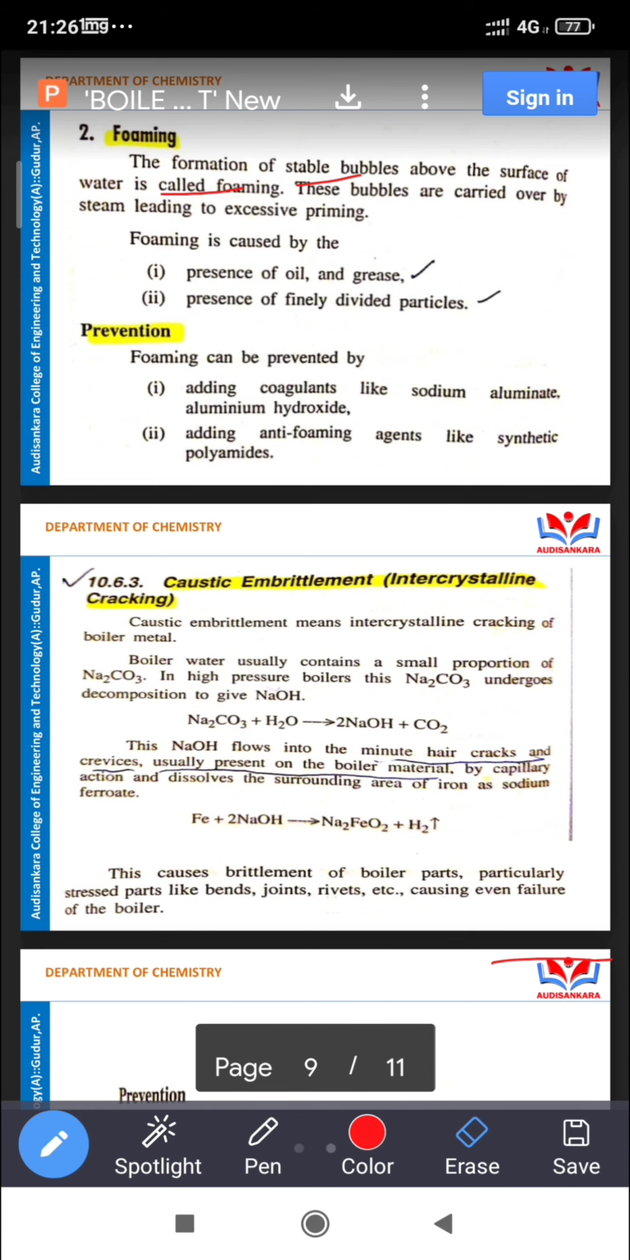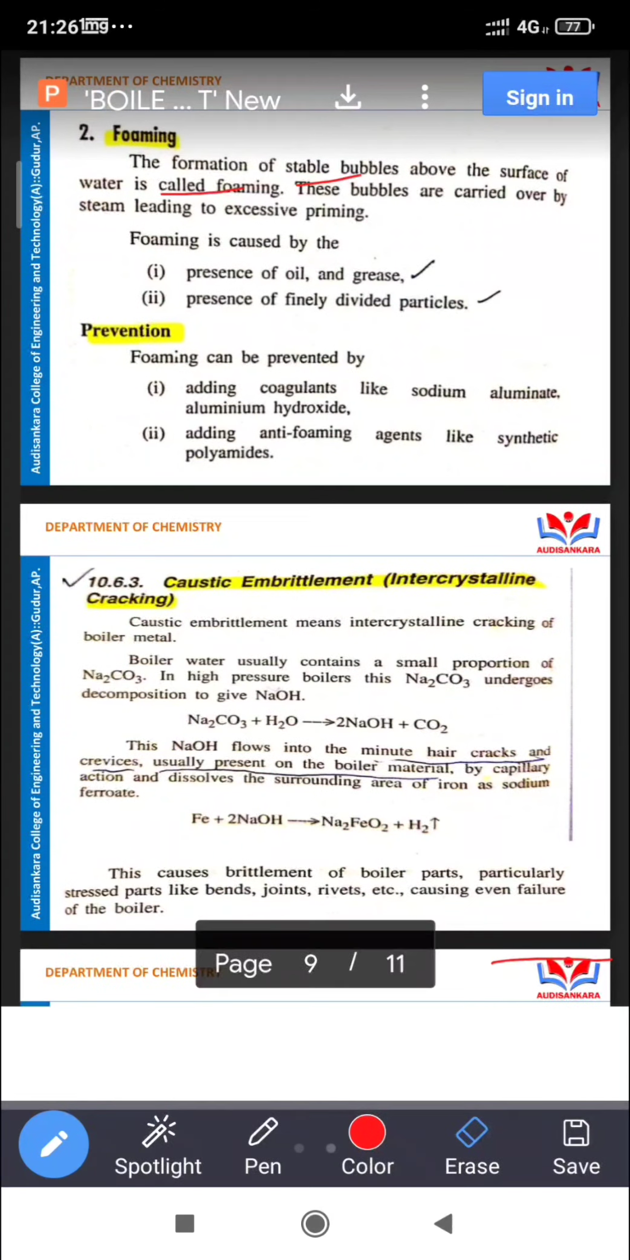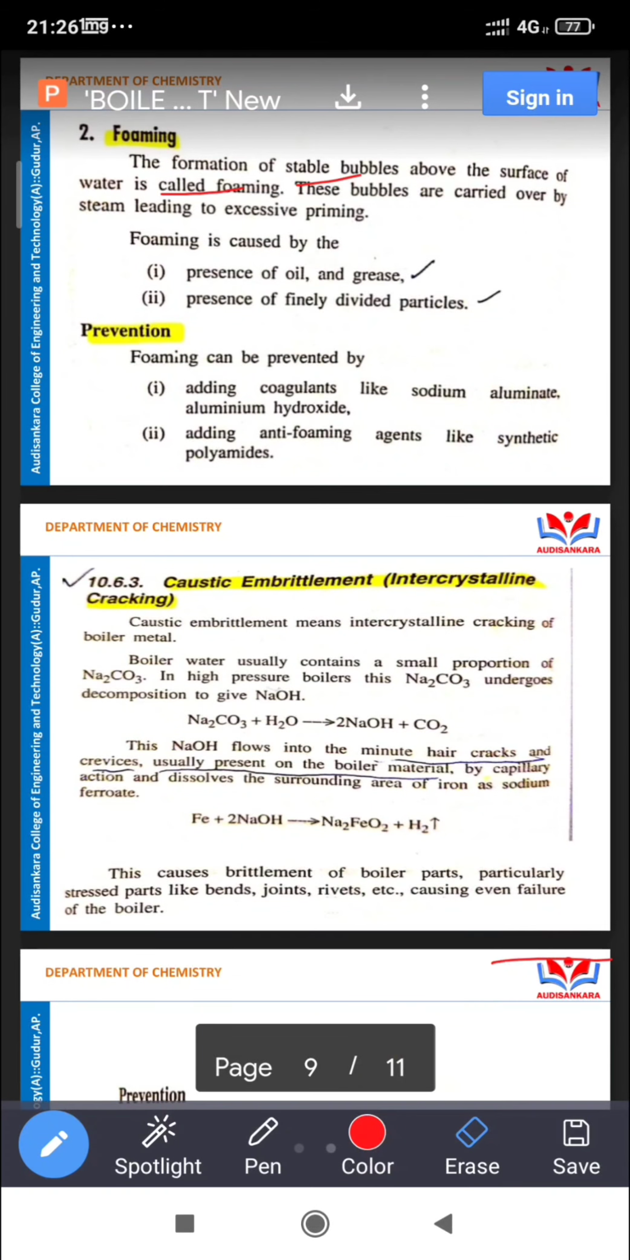See the reaction: Na2CO3 reacts with water and NaOH is released. This NaOH flows into the minute hair cracks and crevices usually present on the boiler's metals by capillary action and dissolves the surrounding area of iron as sodium ferroate. Sodium ferroate is developed.